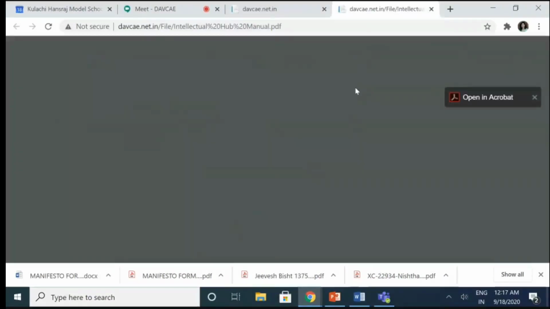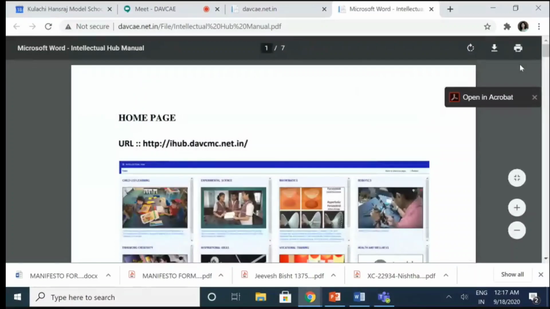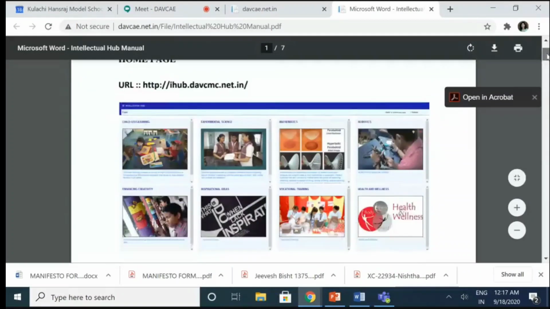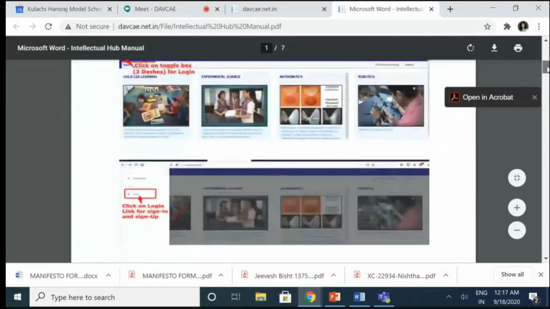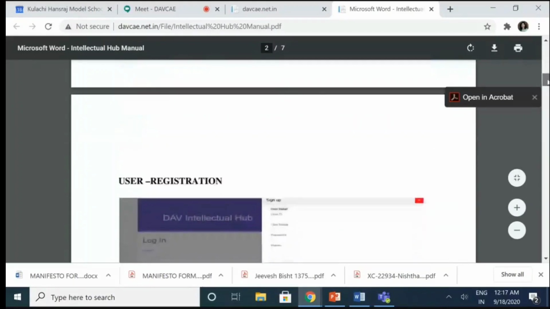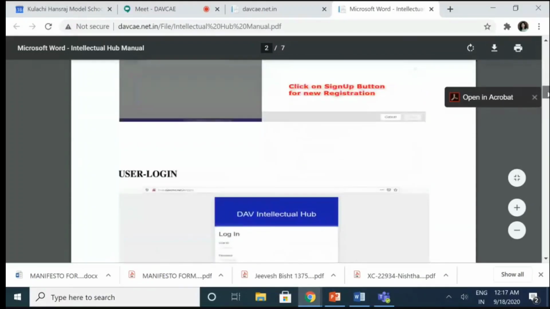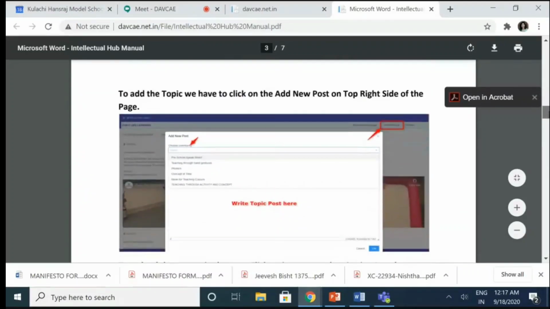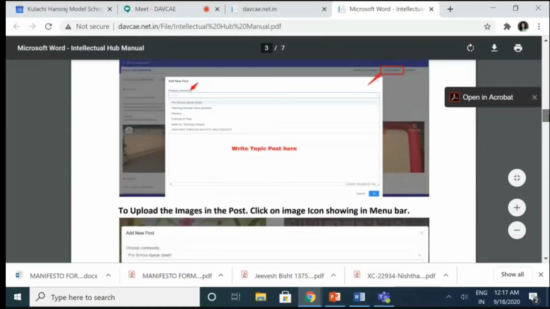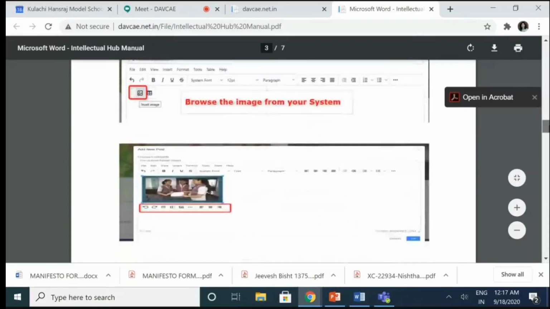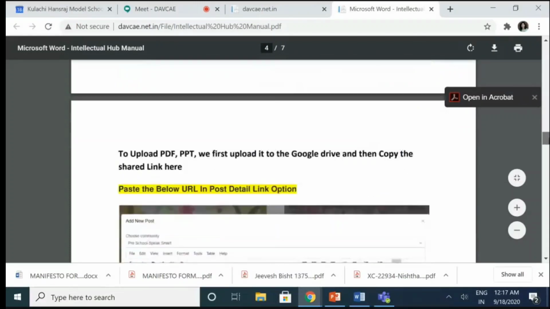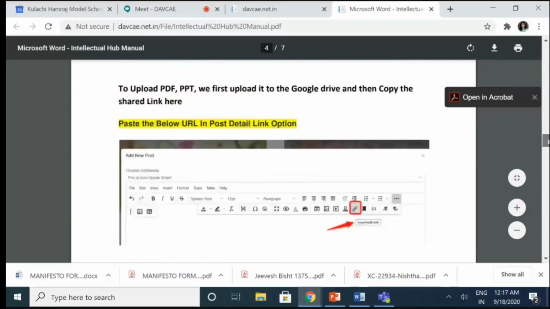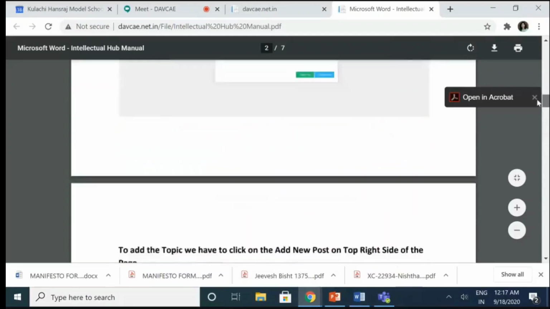Now, this DAV Intellectual Hub manual is a key that shows what all is there, and it gives us the complete detail of how to register, how to create the user login, how to add the topic. We have to click to add the new post. How can we add the posts here? How can we find out the content? Let me briefly take you through the complete process.